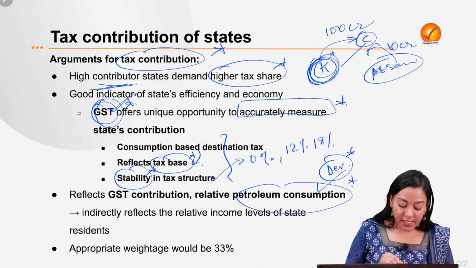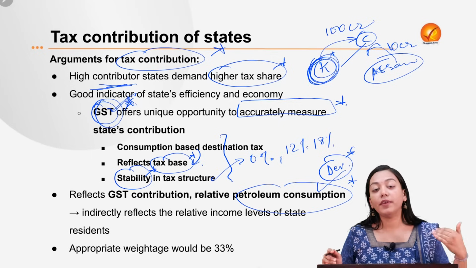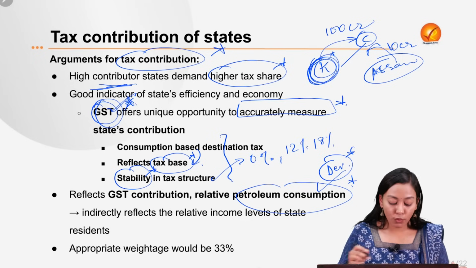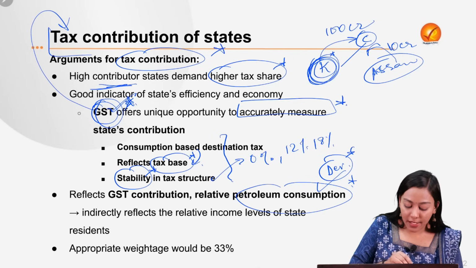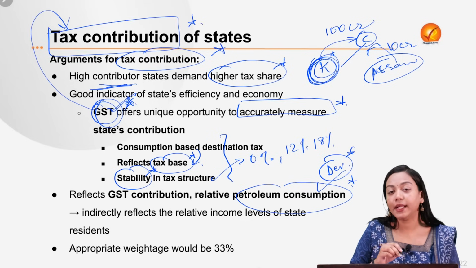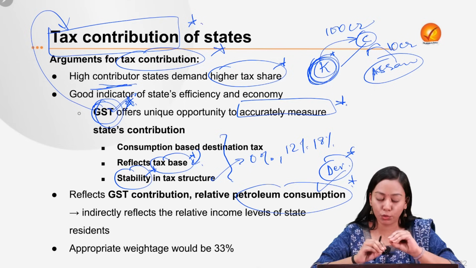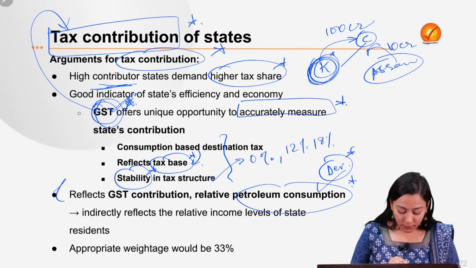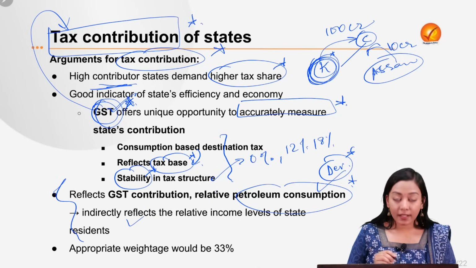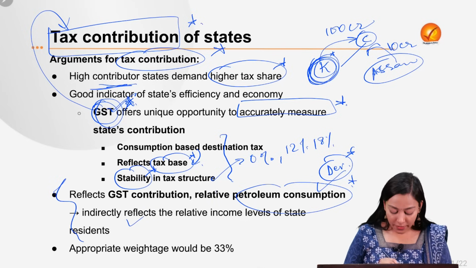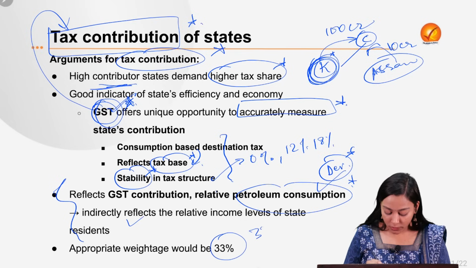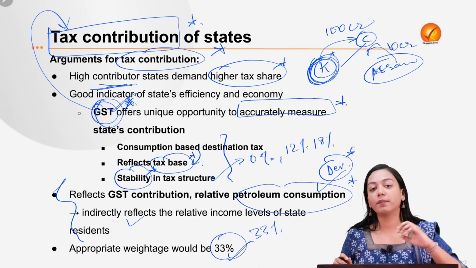So GST is a very good parameter, and now that you have introduced GST, this parameter of tax contribution can be efficiently taken into regard in order to decide a state's share in the center's revenue pool. Now this we have already read, and this editorial suggests that the appropriate weightage should be raised up to 33%. So this is the recommendation taken from this editorial.